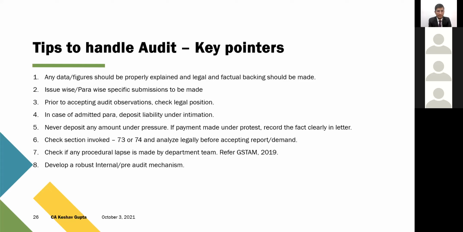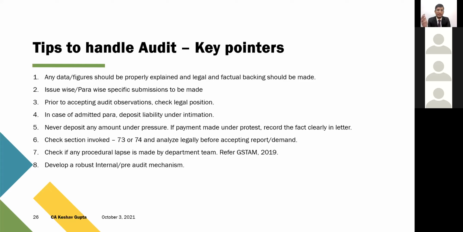Refer to the concerned DIN number or concerned notice number, ADT number, and then give intimation to the concerned GST audit commissioner. So that is crystal clear, because sooner or later this matter is going to settle. Then many times I have seen people receive the audit report, they are ready to settle the para, but they never check in which particular section the demand has been raised finally. Is it 73 or 74?